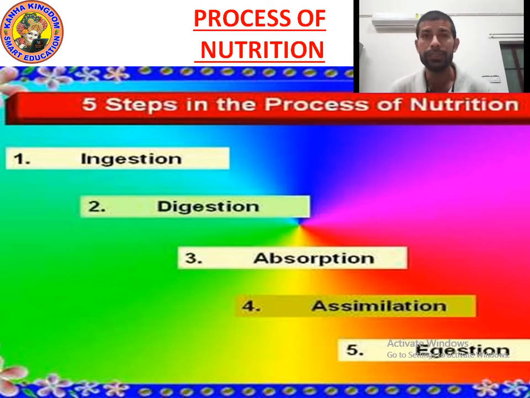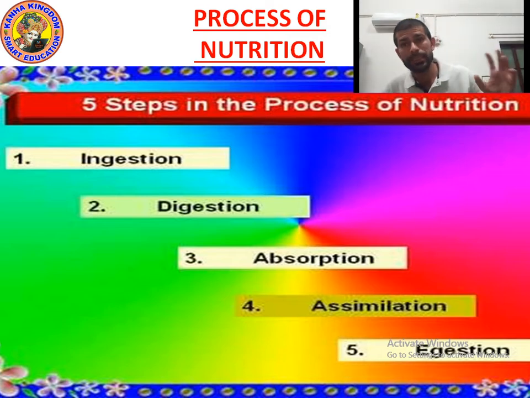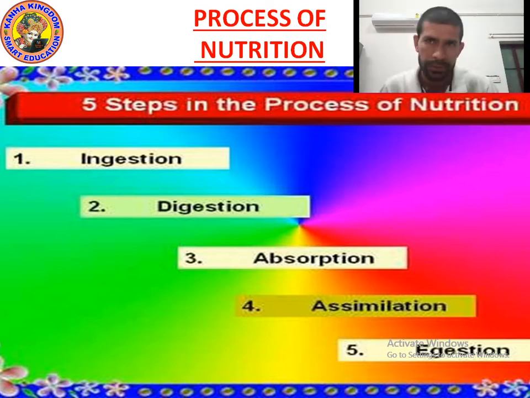So there are a few steps of digesting the food, so that whatever nutrients you are eating are processed in a sequence. These are the steps of processing of nutrition, as you can see on the screen.